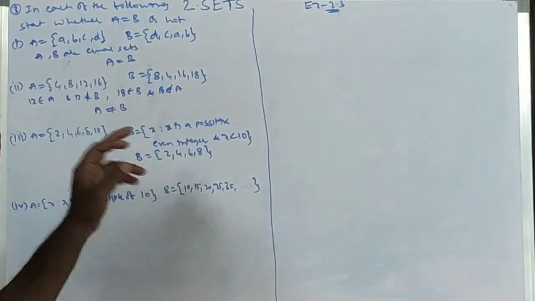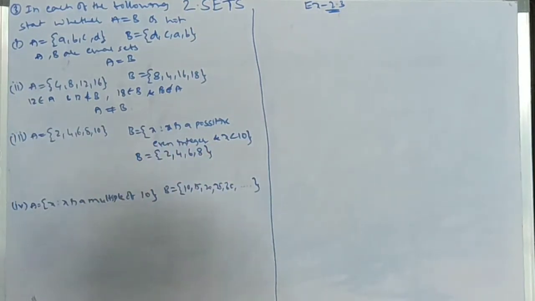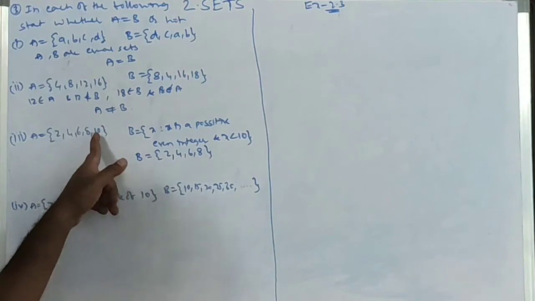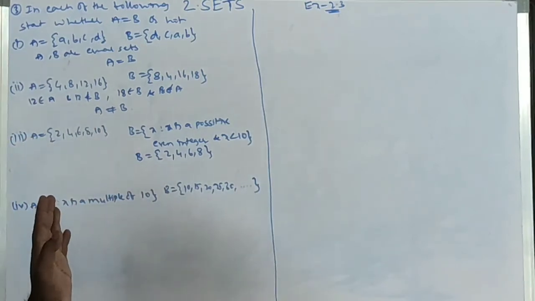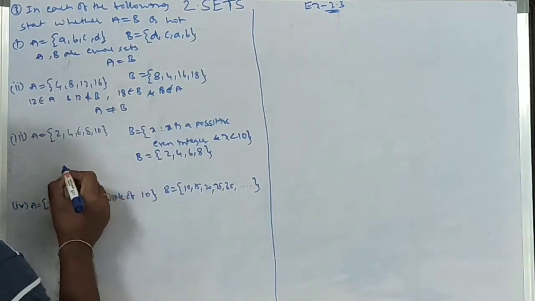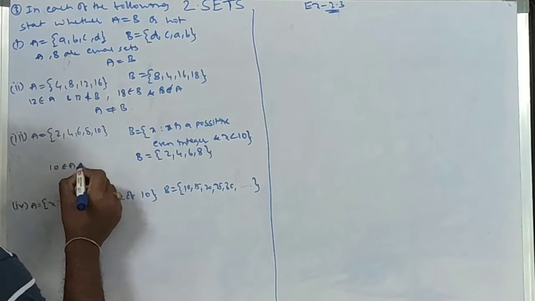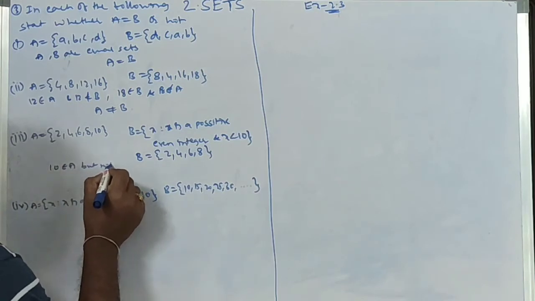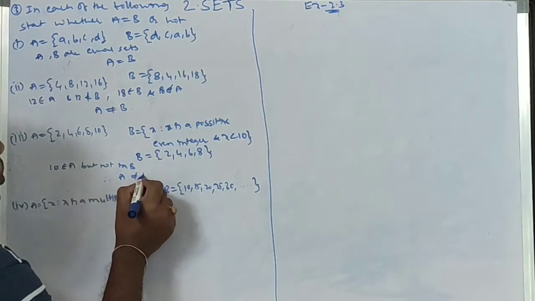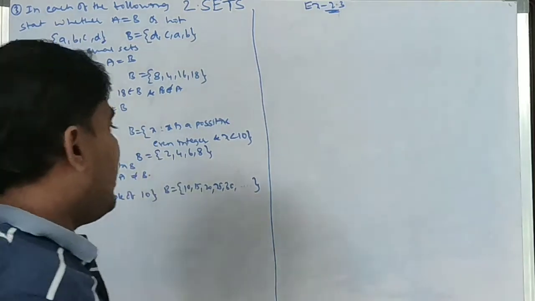A contains 5 elements, B contains only 4 elements. Of course 2, 4, 6, 8 are the same, but there is an additional element in A. So 10 belongs to A but not to B. Therefore A not equal to B.